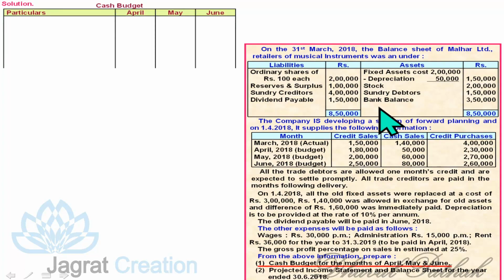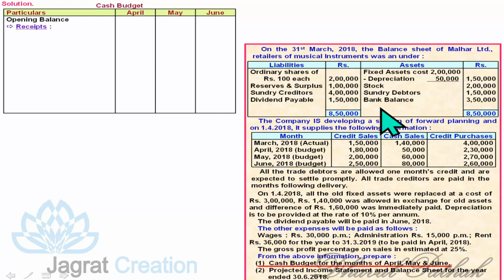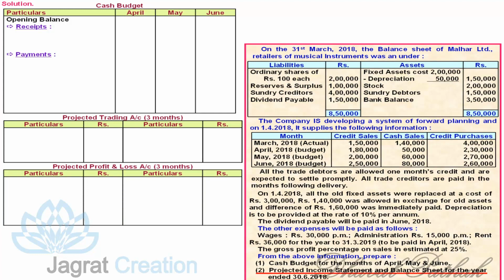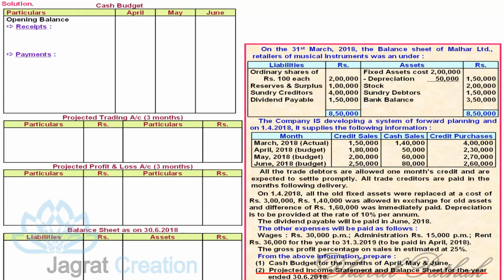I am required to prepare a cash budget for 3 months, April, May and June. Cash budget is made of opening balance, receipts, estimates and payment estimates. I am also required to prepare a projected income statement, means projected trading account and profit and loss account. I am also required to prepare the balance sheet as questioned in the sum.